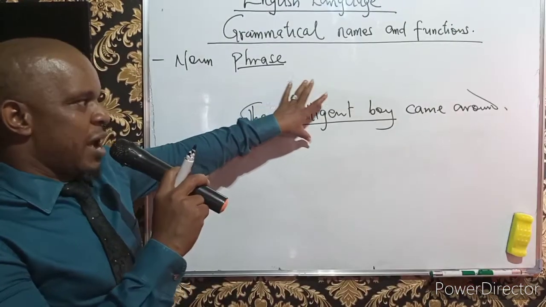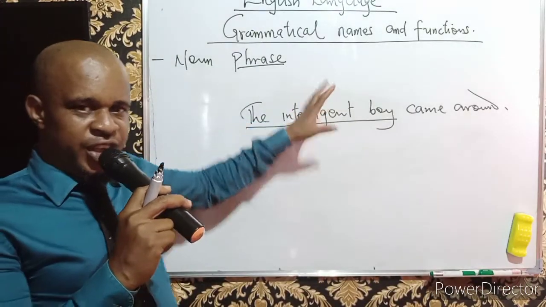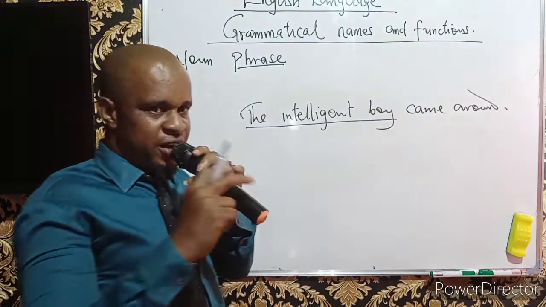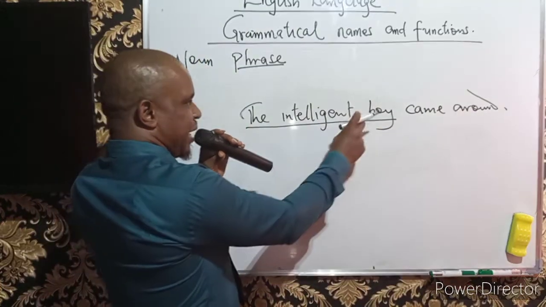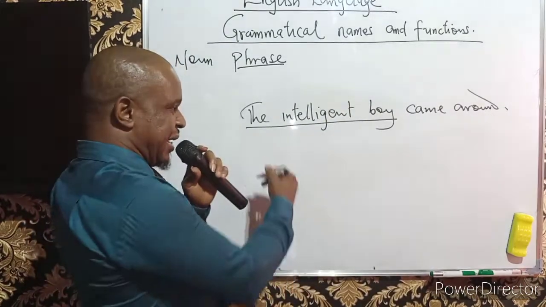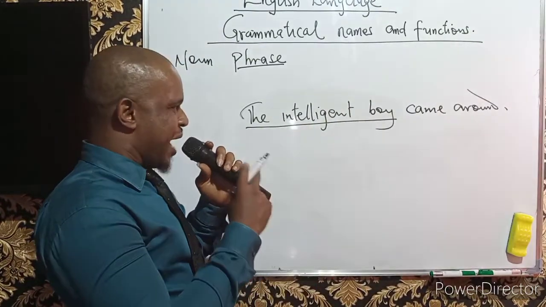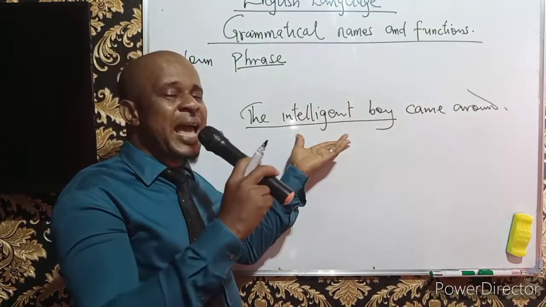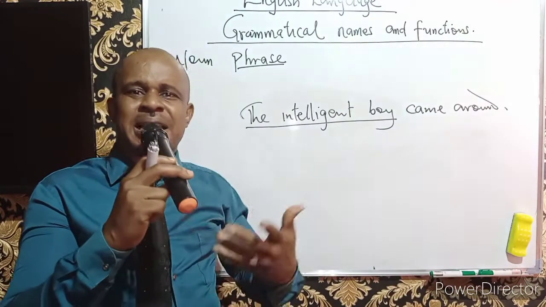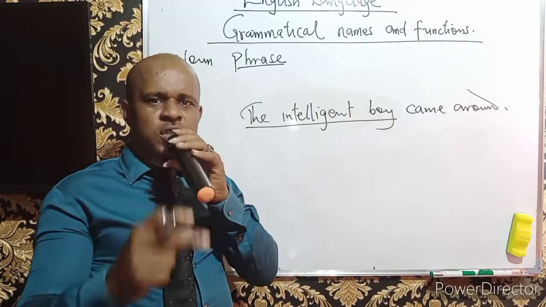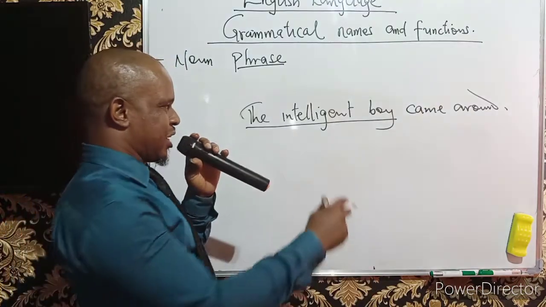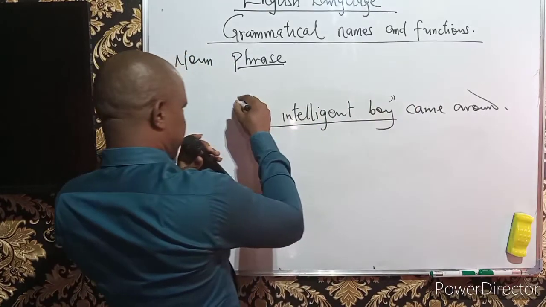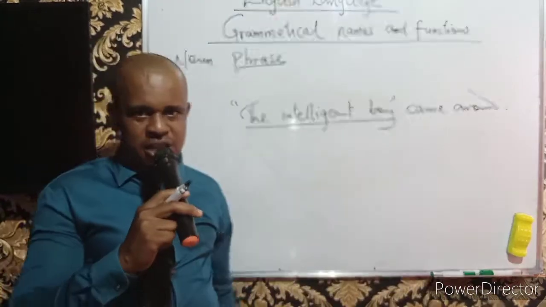Now, if for instance we have this established in a passage as part of the comprehension passage, and then the examination body chooses to underline this, normally in the question sections, they will ask you from this passage above, the underlined expression, give the grammatical name, or what is the grammatical name that can be given to the above underlined expression, which is the intelligent boy.